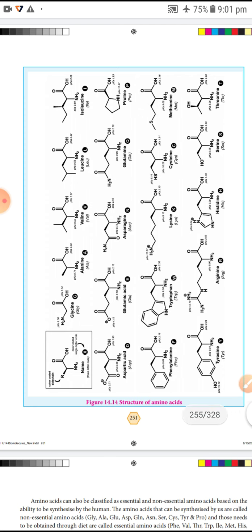See here the structures of the 20 alpha amino acids commonly found in protein molecules.